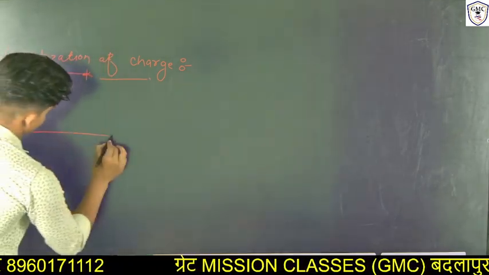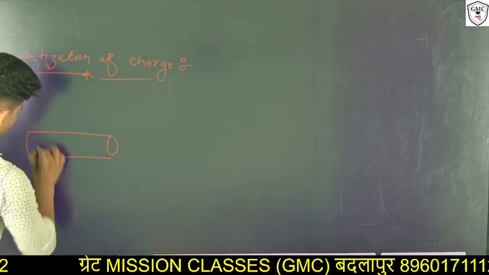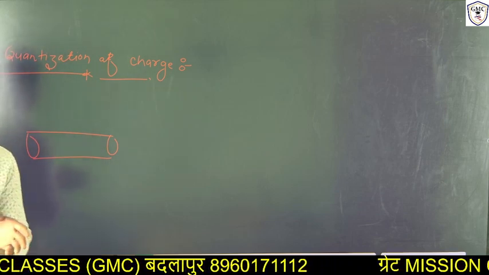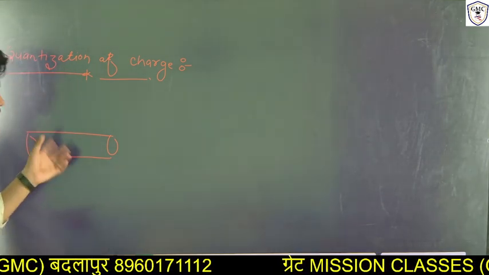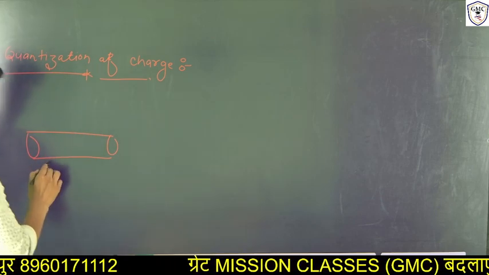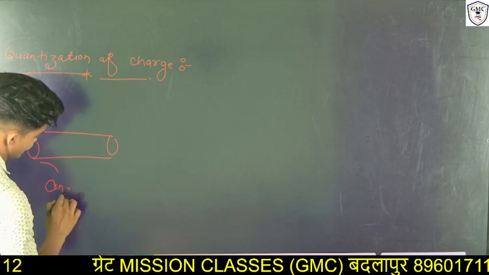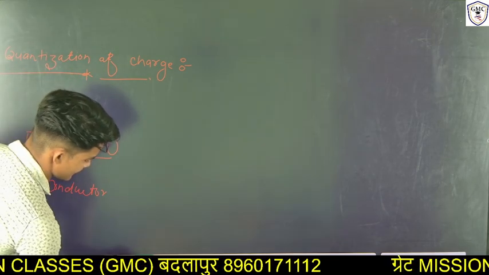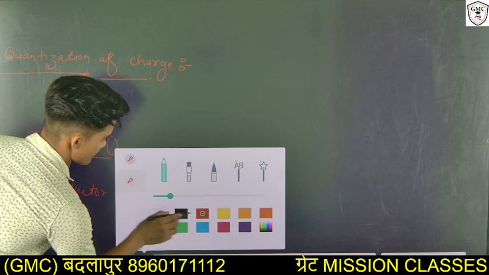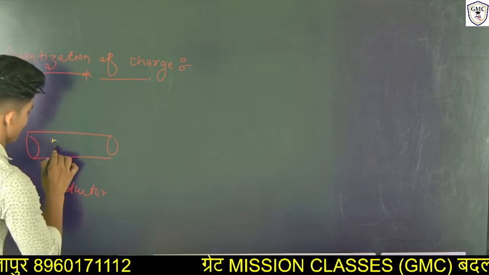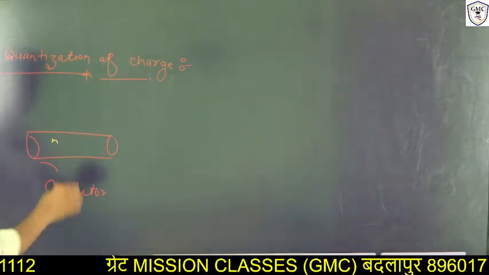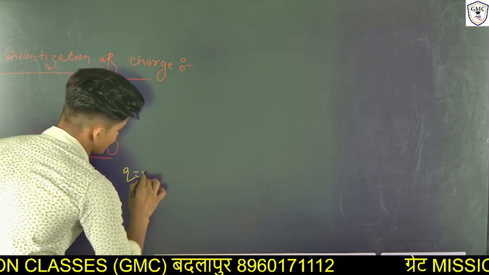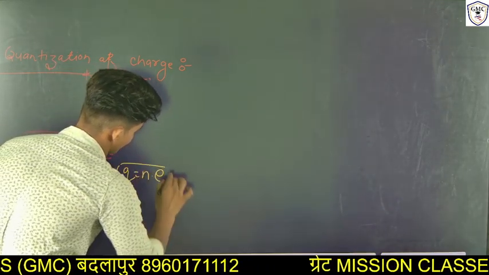Consider this is an object, and we know any conductive substance consists of charged particles like electrons, protons and neutrons. Here this is a conductor, and the number of charged particles is n, and the charge on each charged particle is e. Then charge Q is n into e.